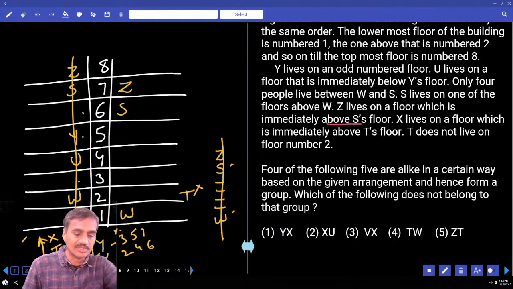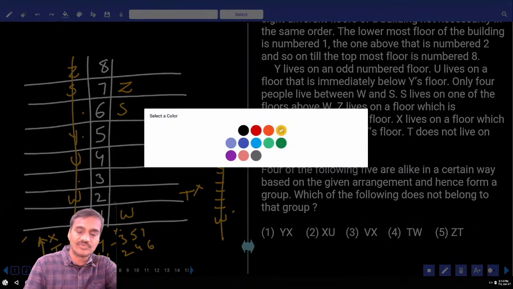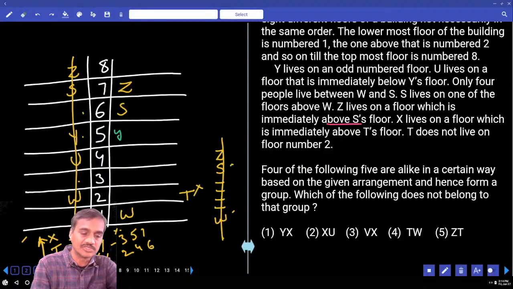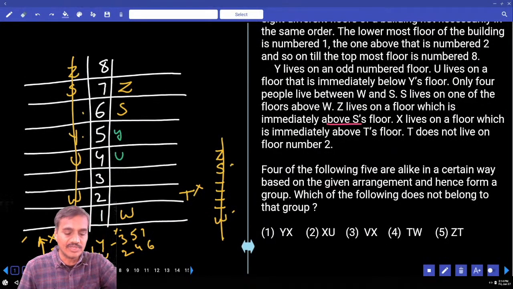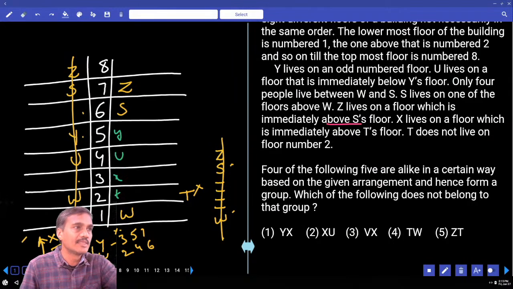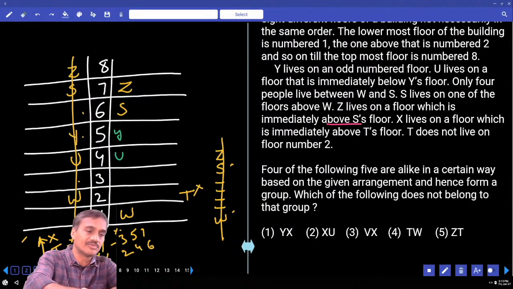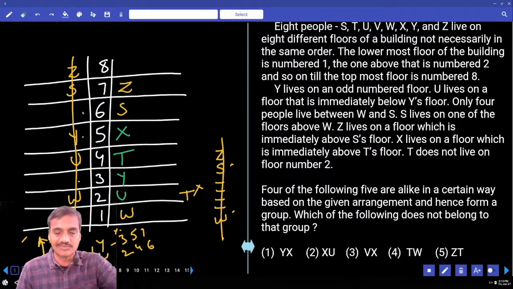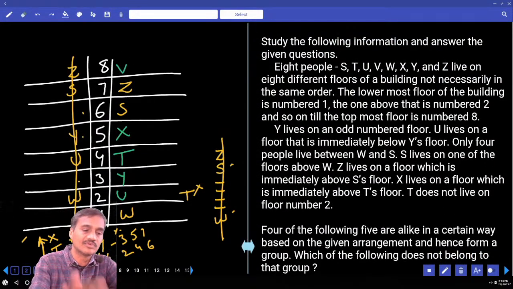Then coming to the next one, Y and U. Now Y and U, Y can be either on the 3rd floor or on the 5th floor. If Y is on the 5th floor, I'm just talking about a possibility. If Y is here, Y and U, then X and T must be adjacent to each other. Then X will be here and T will be here. Is it possible? Not possible, which implies that Y cannot be on the 5th floor. If Y is not on the 5th floor, Y must be on the 3rd floor, and U is here, X is here, T is here, and the floor that is left over is V, which must be on the top floor.